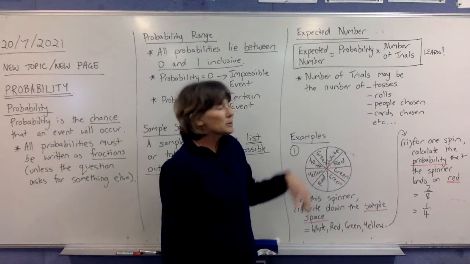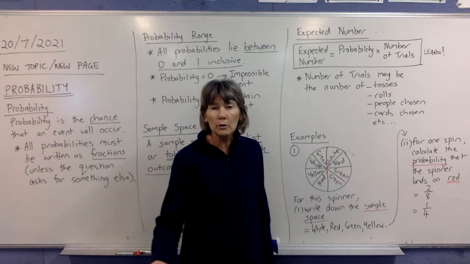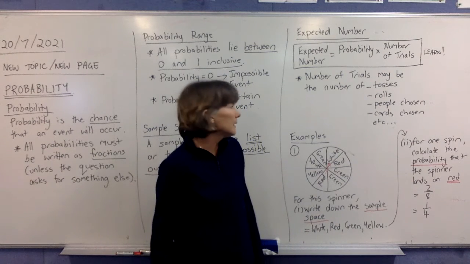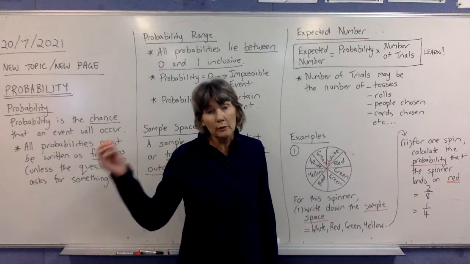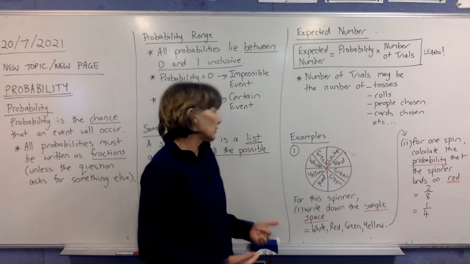Okay, so the number of trials may be something like the number of tosses, tossing a coin, the number of rolls, rolling the dice, the number of people chosen to be on a committee, the number of cards chosen from a pack of cards. All of those things are what we call trials.